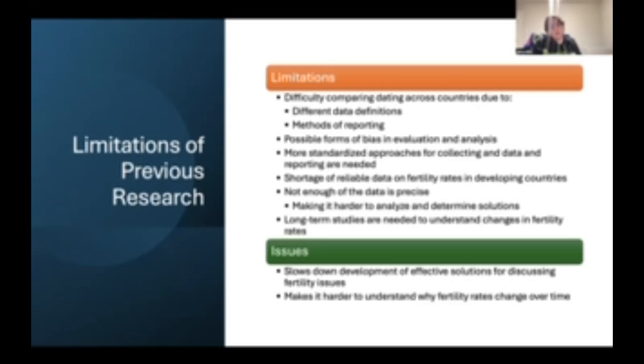Further issues include that not having good enough research will slow down the development of effective solutions for fertility issues, and that makes it harder to understand why fertility rates change over time, since there are not a lot of forms of research. I wouldn't say the research is done completely wrong, but it's also not entirely correct or shown to be entirely accurate. While some might be true, there are some errors in it.